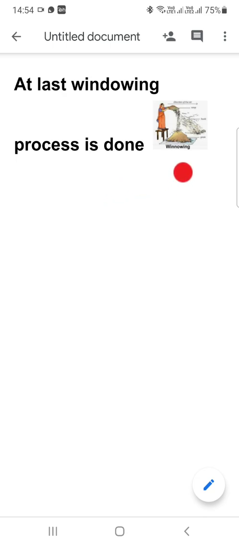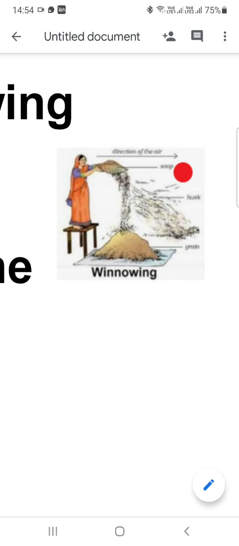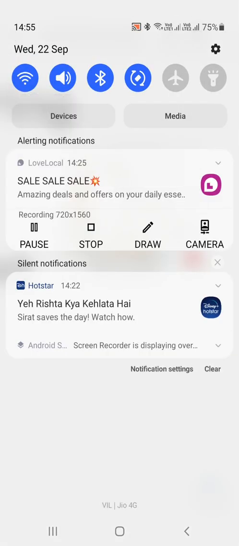Here you can see the winnowing process. Sorry, by mistake the spelling has been written wrongly. The spelling is W-I-N-N-O-W-I-N-G. Winnowing process is done. So here you can see the lady is having a winnowing tray in her hand, and she is standing in the opposite direction of the air. Then she is winnowing it. The husk is coming out of it, that is, the cover on top of the paddy comes out, and you will get the grain. So I hope that you understand the complete process.